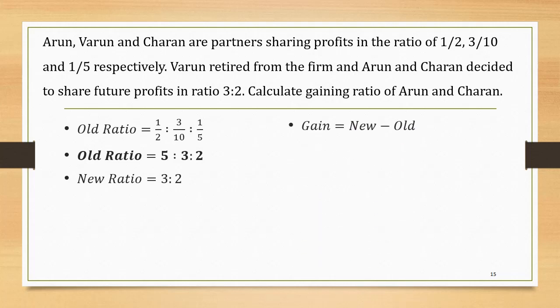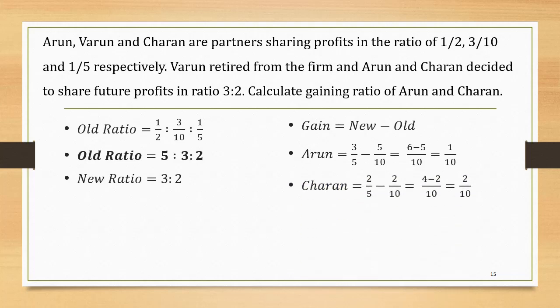Arun's new share can be seen as 3/5. Old share is 5/10. So 3/5 minus 5/10 is equal to 1/10. Similarly for Charan, 2/5 the new ratio, 2/10 the old ratio. So 2/5 minus 2/10 is equal to 2/10.